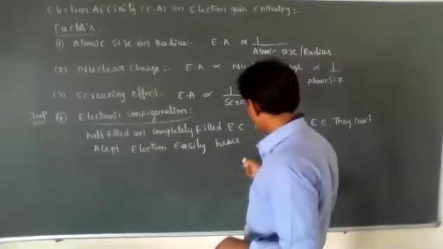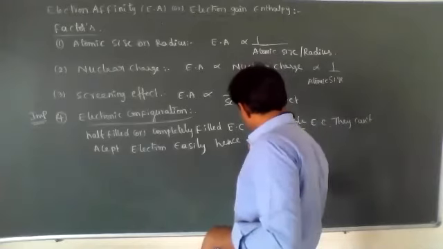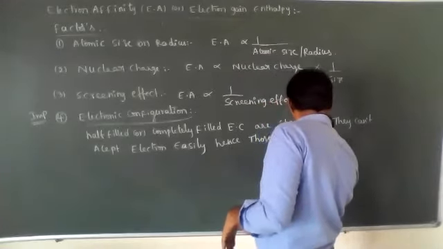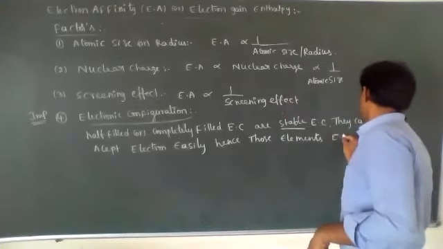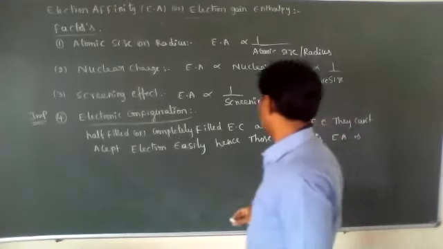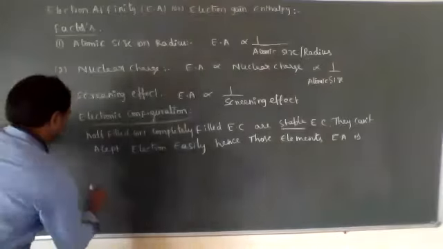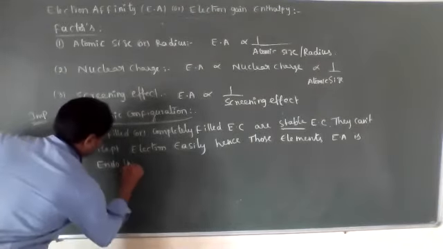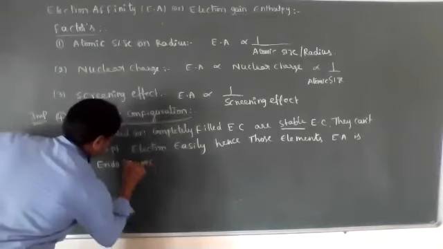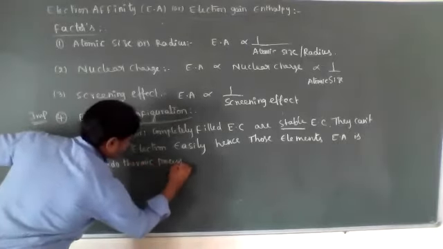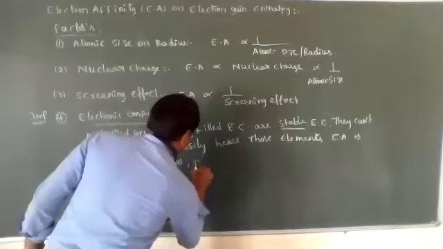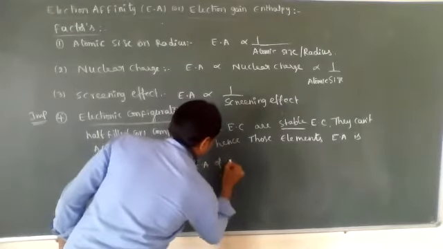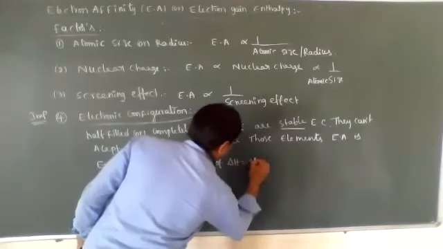Hence, the electron affinity of those elements is an endothermic process. So the delta H of electron affinity is positive.